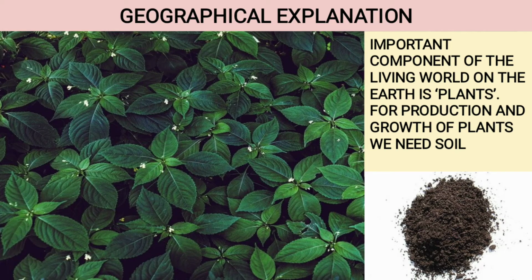Geographical explanation. An important component of the living world on the earth is plants. For production and growth of plants, we need soil.